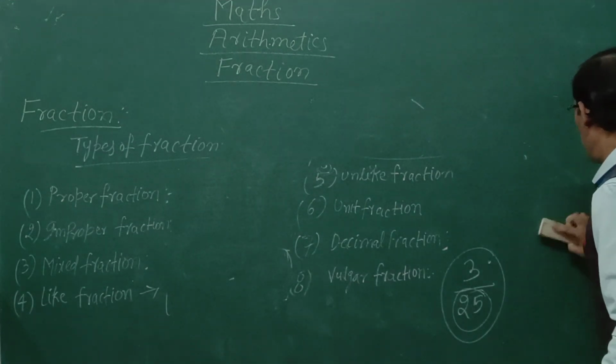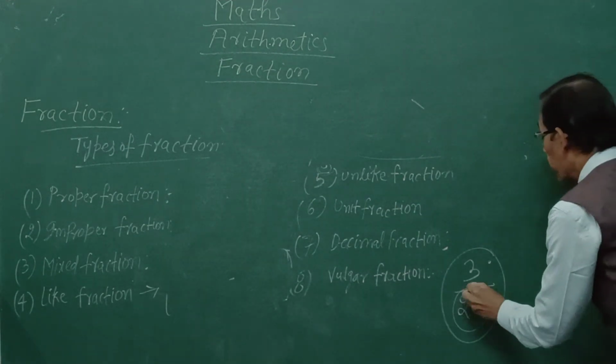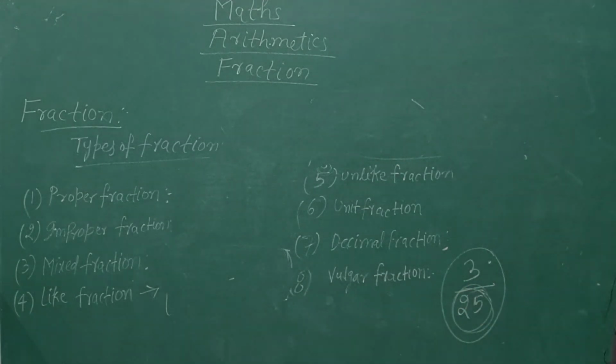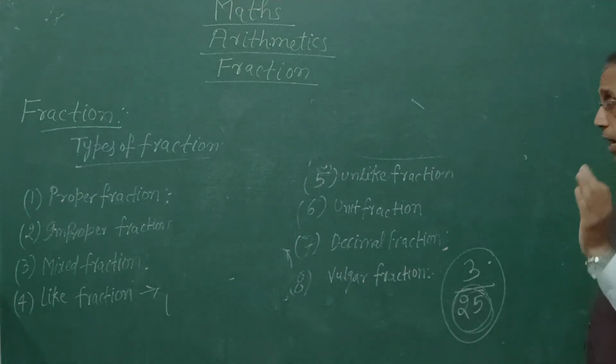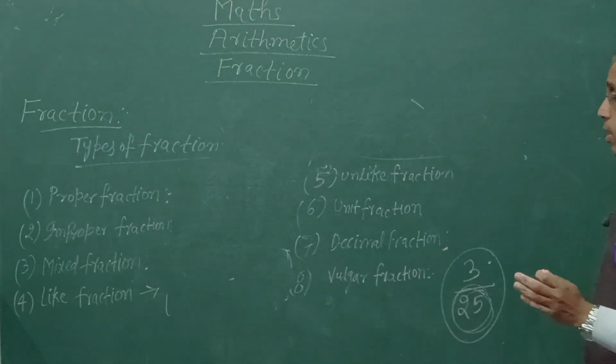Means for the vulgar fraction, the denominator must not be equal to 10, 100, 1000, 10,000.